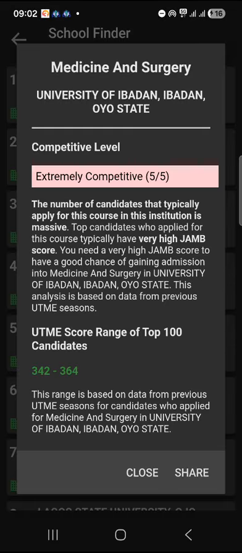So if you want to study medicine and surgery and you want to choose University of Ibadan, you should be aiming at nothing less than 350 to have a chance. Not all of the top 100 may even gain admission, because some of these schools don't take up to 100. So if you are not among the top 100, your chance is much lower. You really need to work hard to have a chance to gain admission here.